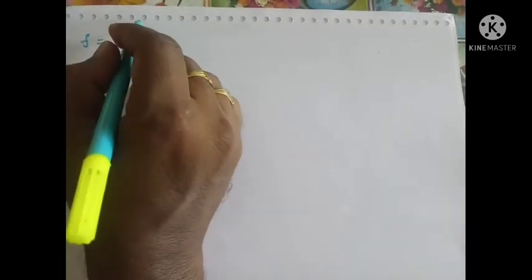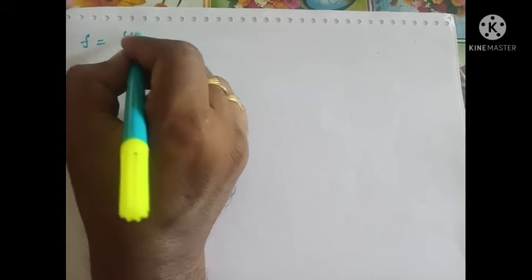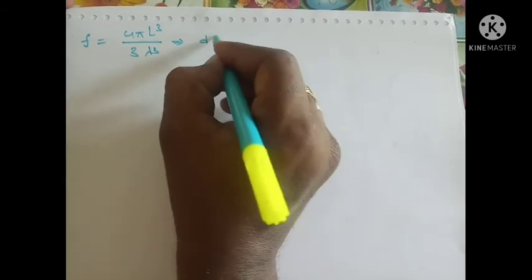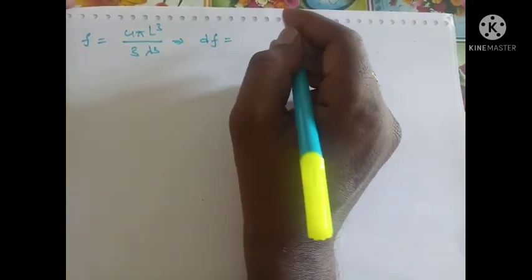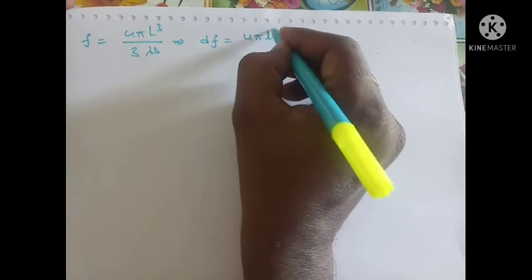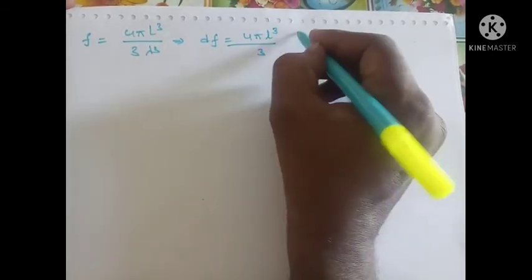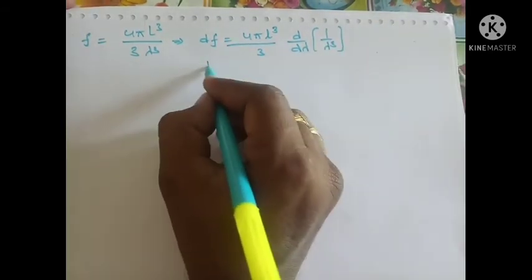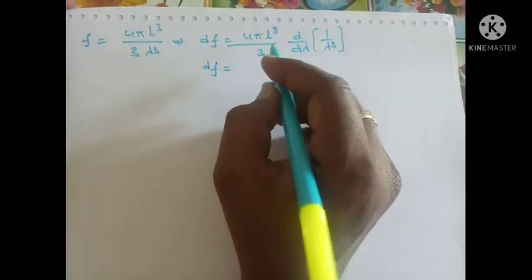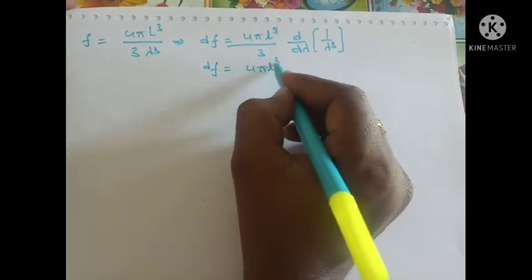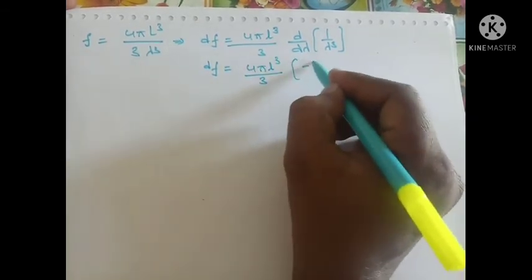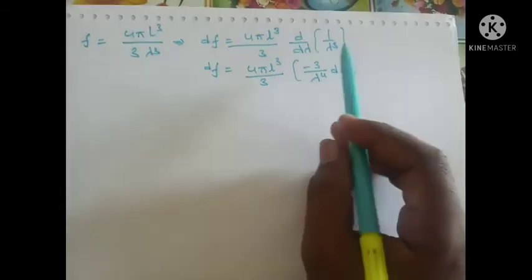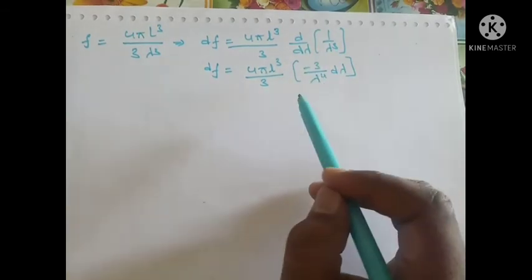We got that f is equal to 4πL³ by 3λ³. Differentiating this equation, df is equal to 4πL³ by 3 into d by dλ of 1 by λ³. After differentiating, finally df equal to 4πL³ by 3 into minus 3 by λ⁴ into dλ. So differentiating this equation with respect to λ, we get this.